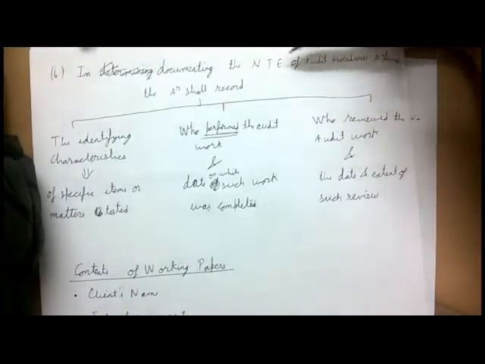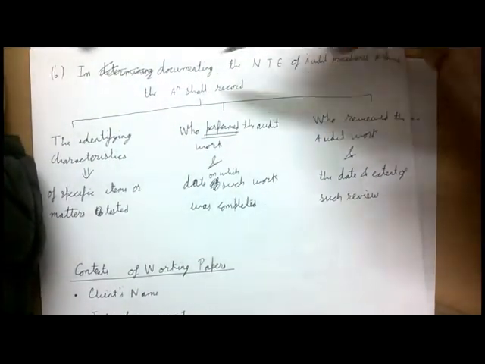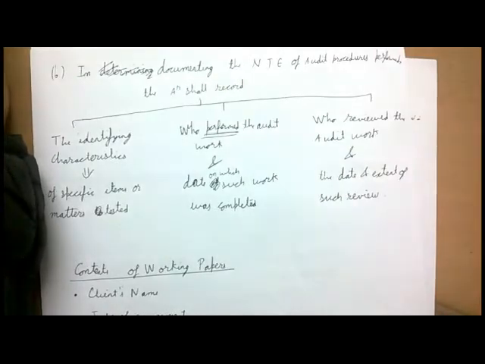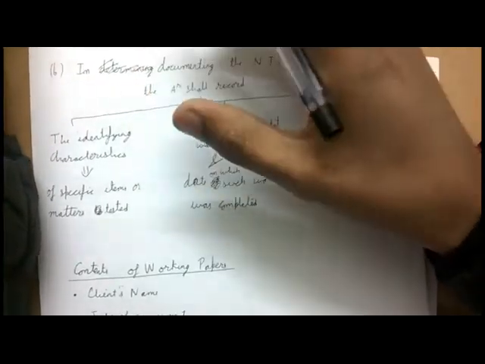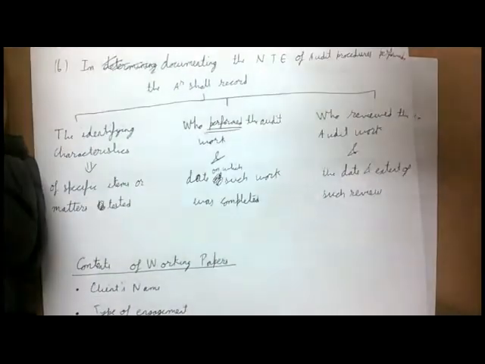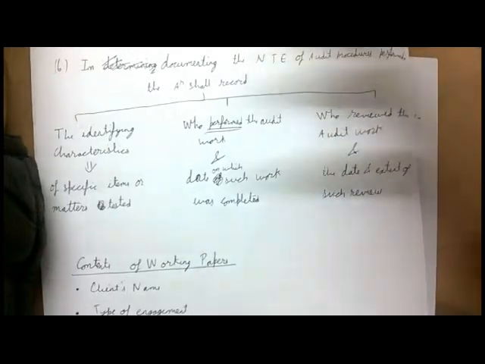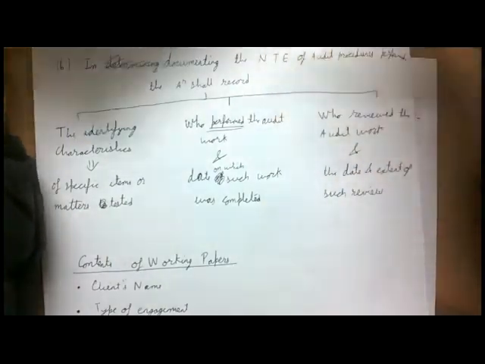In documenting the nature, timing, and extent of audit procedures performed, the auditor shall record three things: the identifying characteristics of specific items. You have audited some specific items or specific matters. You have to record their characteristics so that you can identify those matters, those items. Who performed the audit work?